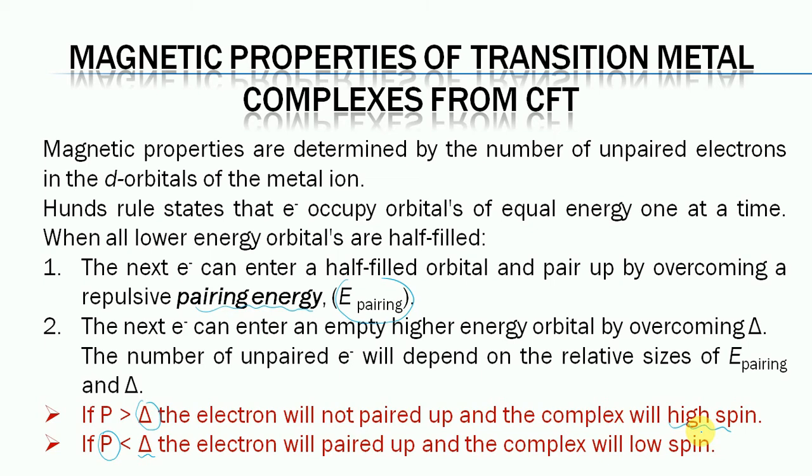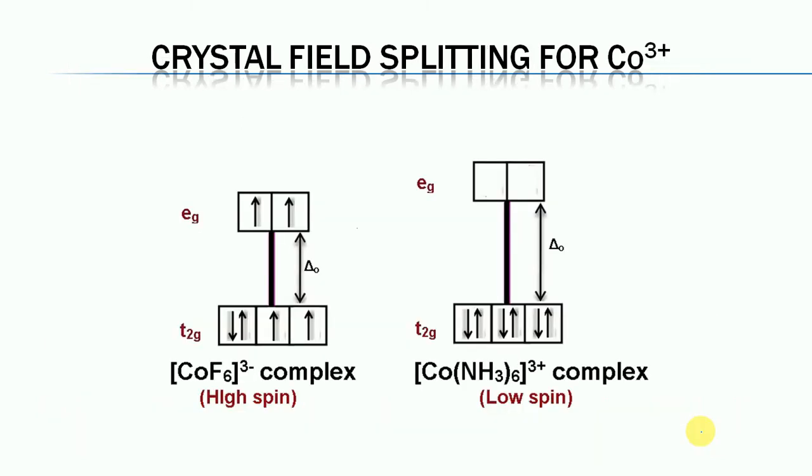From experiment, it has been observed that the complex of cobalt with 6 ammonia ligands is diamagnetic, while the complex of cobalt with 6 fluoride ligands is paramagnetic in nature.